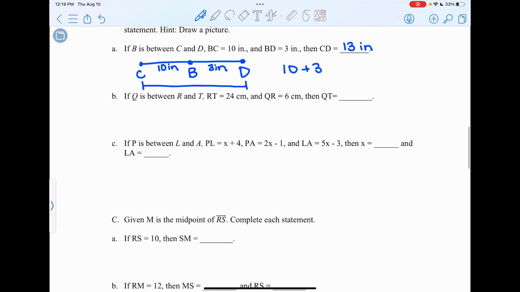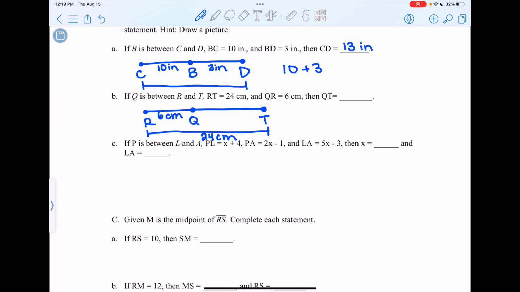Let's try B. If Q is between R and T, so I'm going to draw a segment RT and put Q somewhere in between them. RT equals 24 centimeters. Careful, RT is the entire segment. So I know that the entire segment measures 24 centimeters. And QR is 6 centimeters.